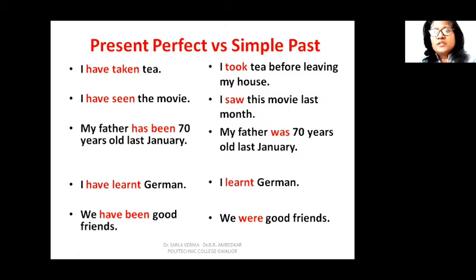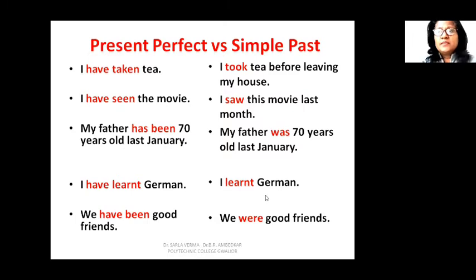So sometimes using the tense wrongly can communicate the wrong meaning. Now see, I have learnt German. The next example, and in simple past, it will be I learnt German. So when you say I have learnt German, it means that I know German. Okay, maybe a little bit of German, or I know it well. But I have learnt German. You want the connection of having learnt German to be connected with the present. You don't want to break that connection.